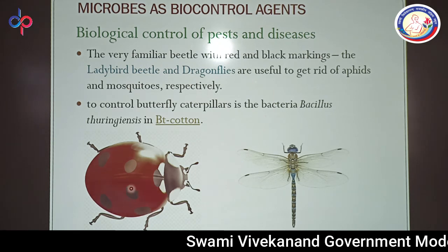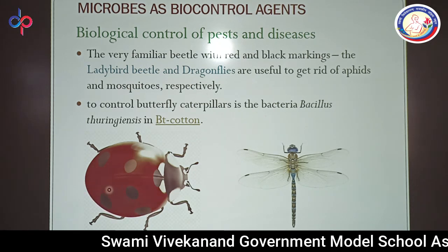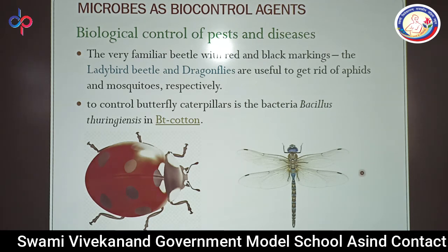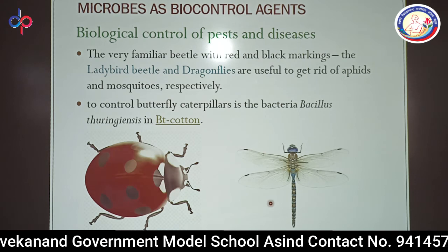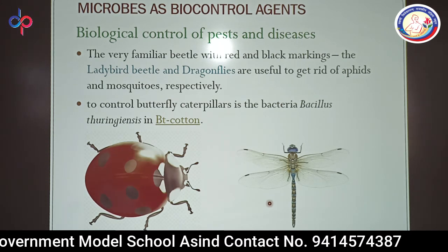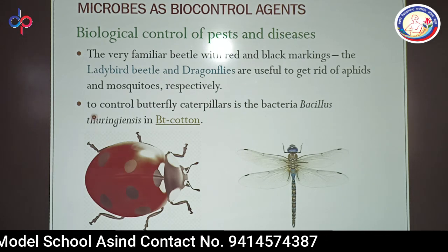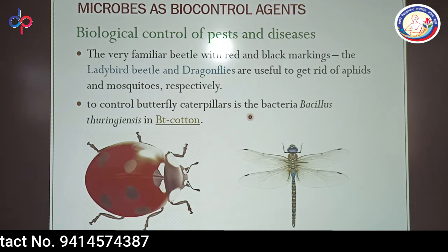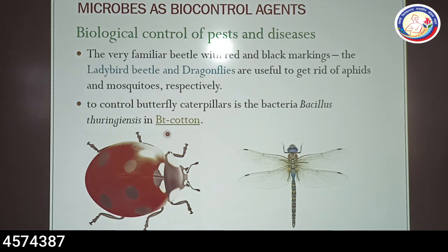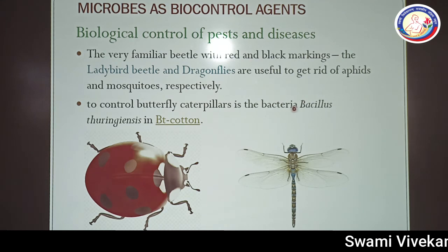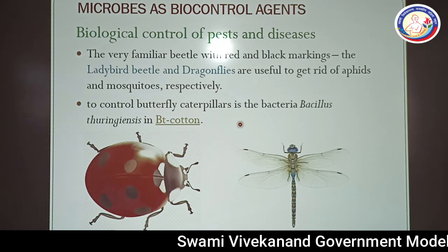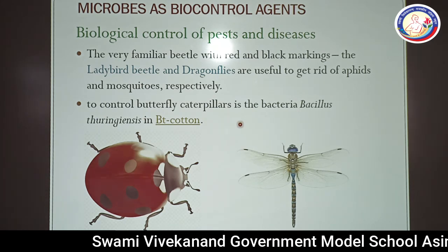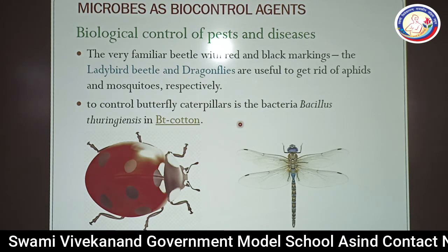You can see this is the figure of ladybird beetle. It is a very beautiful insect, and another beautiful insect is the dragonfly. It is very well known and you can see it in our environment. To control the butterfly caterpillars, butterfly caterpillars are controlled by using Bacillus thuringiensis in BT cotton. So this is another method to control the pest, that is the cry protein, and we have already discussed BT cotton and Bacillus thuringiensis in detail in chapters number 11 and 12.